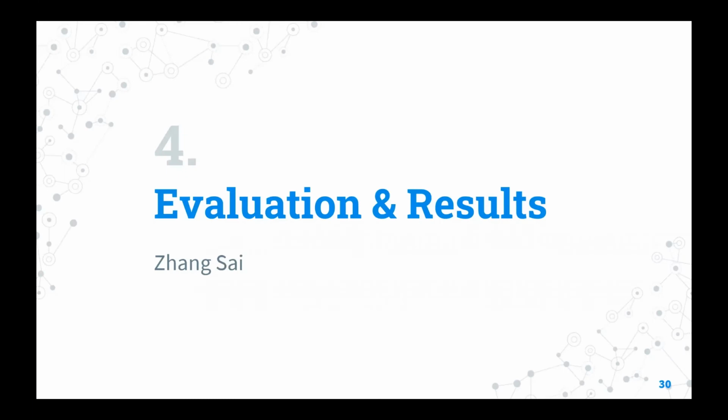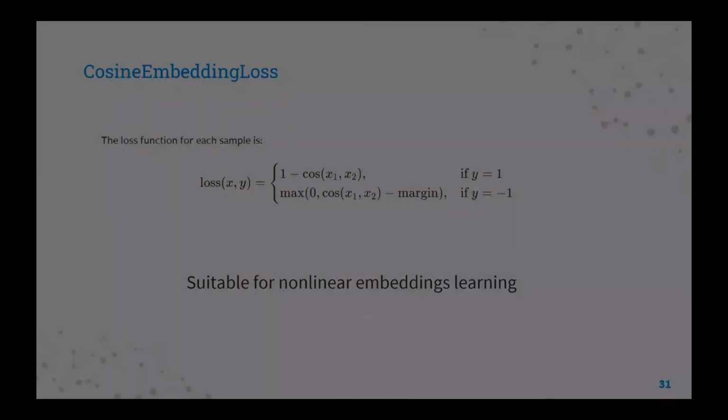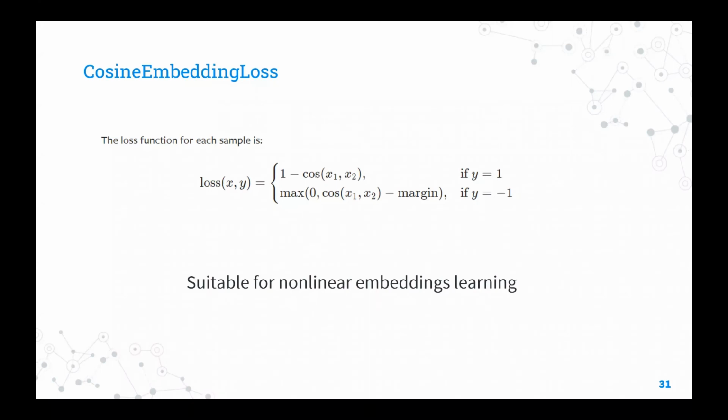I'm going to talk about the evaluation part. We use a cosine loss function for our project test. This is the formula of the loss function. x1 and x2 are input tensors, and y is the tensor label with values 1 or -1. The input shape should be the embedding dimension. The reason why we use this loss function is because the cosine embedding loss function is suitable for nonlinear embedding learning, which is consistent with our project.